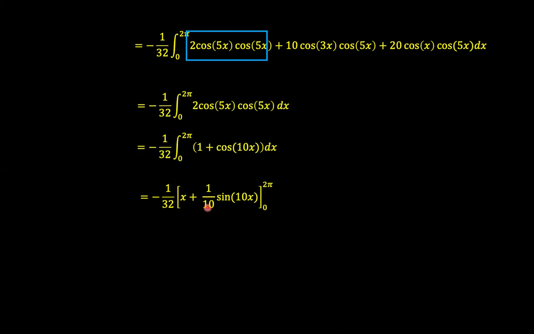So the sine term obviously goes to 0. So we have 2 pi over 32 as our answer, which can be reduced to negative pi over 16. And that is the answer. But it did require one to know the orthogonality aspect of trigonometrical functions.